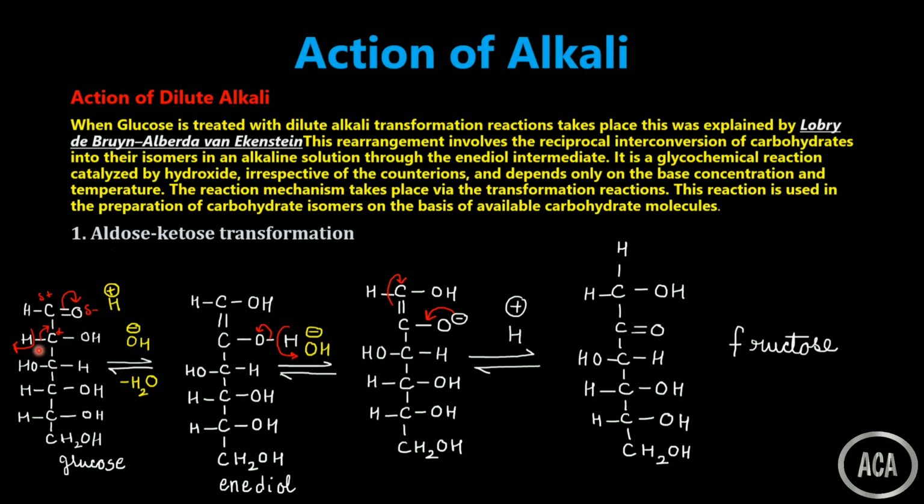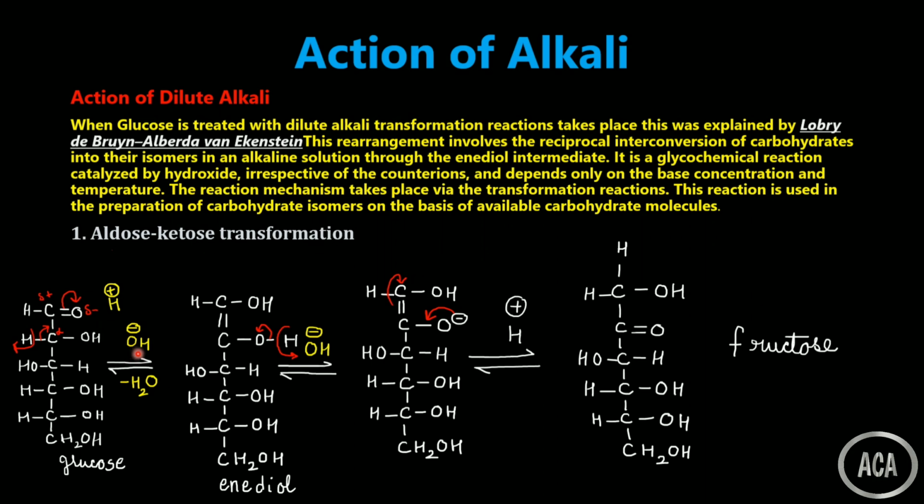So this proton is highly acidic. Generally alpha hydrogens are acidic in nature, isn't it? Because of the electromeric effect operating over here. So what is happening? Water is present and sodium hydroxide is present, so a lot of base is present over here.